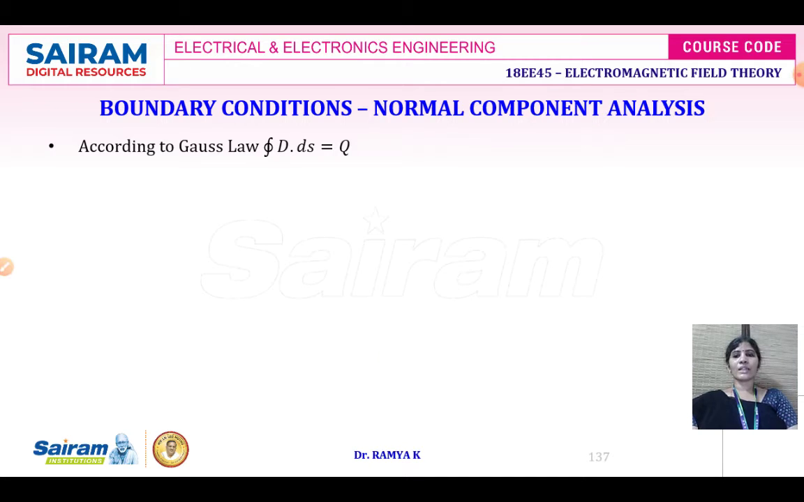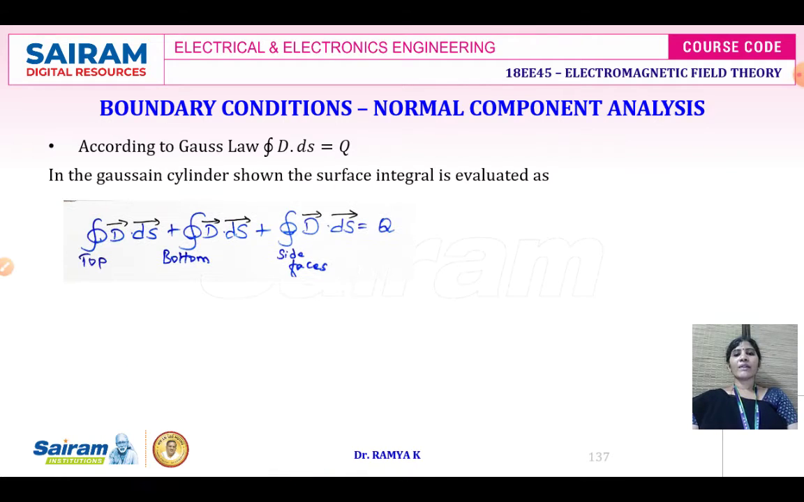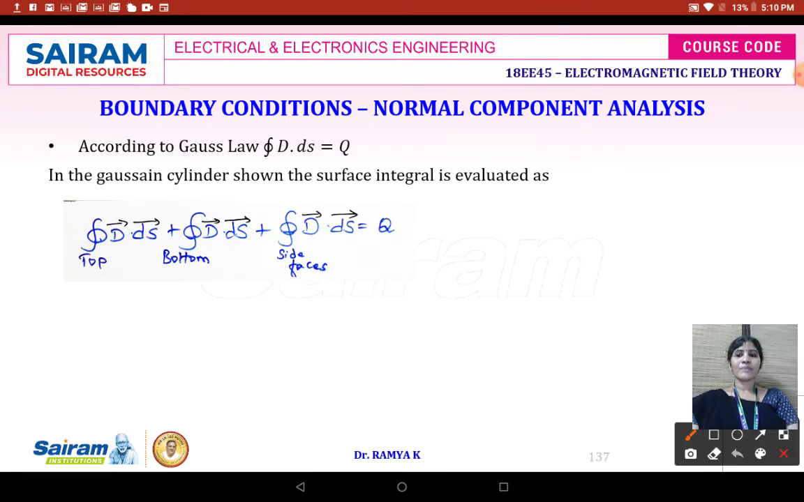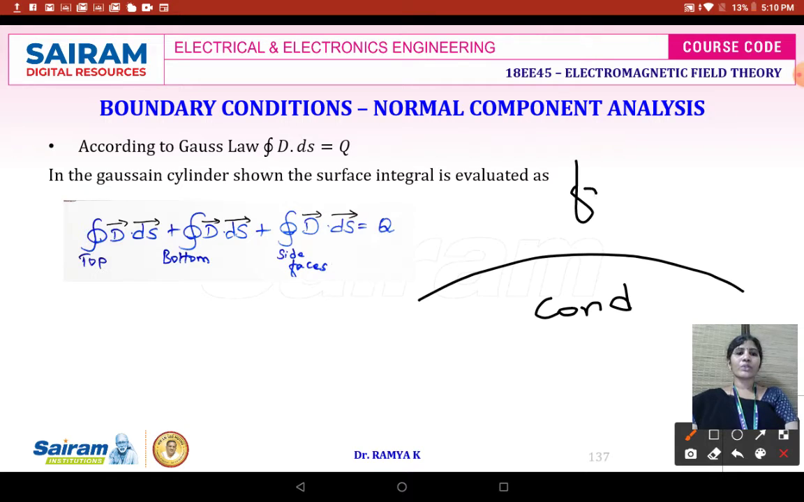For normal component analysis, we will consider Gauss's law. Gauss's law states that the electric flux coming out from a closed surface is equal to the total charge enclosed in that surface. It should be evaluated for the Gaussian surface. Under the Gaussian surface, we have to evaluate the top face, bottom face and side faces. This is going to be your boundary. Below the boundary, it is going to be the conductor. Above the boundary, it is going to be your free space. In this, it is the Gaussian cylinder.